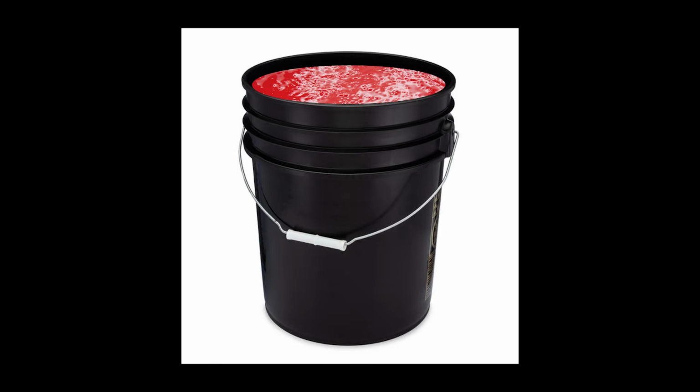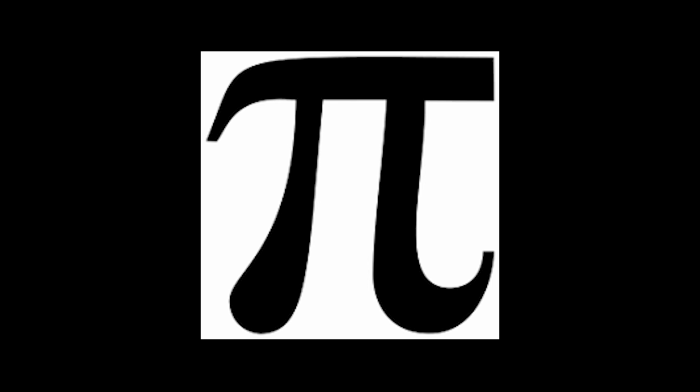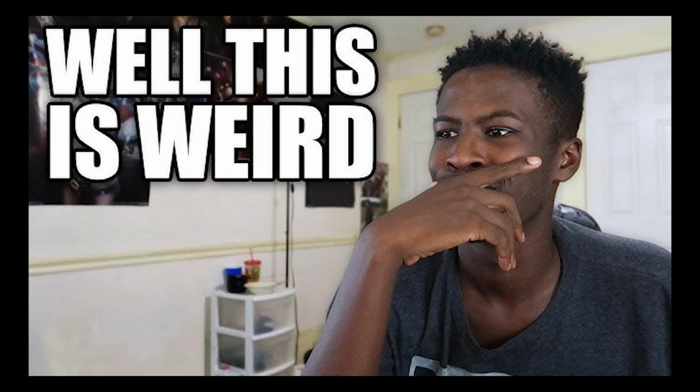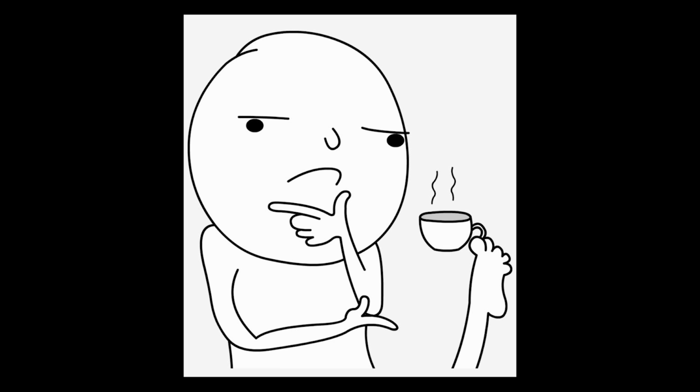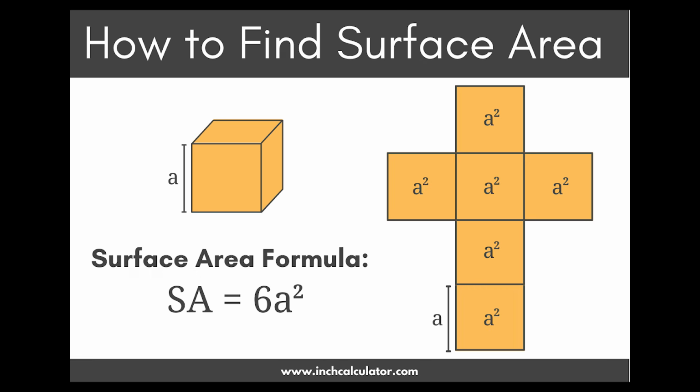So if we had a bucket of paint and poured it into the horn, exactly pi amount of paint will be used. This is weird, but isn't hard to comprehend because the horn will eventually become so small that no amount of paint will be able to fit inside. Now let's try to find the surface area of this horn.